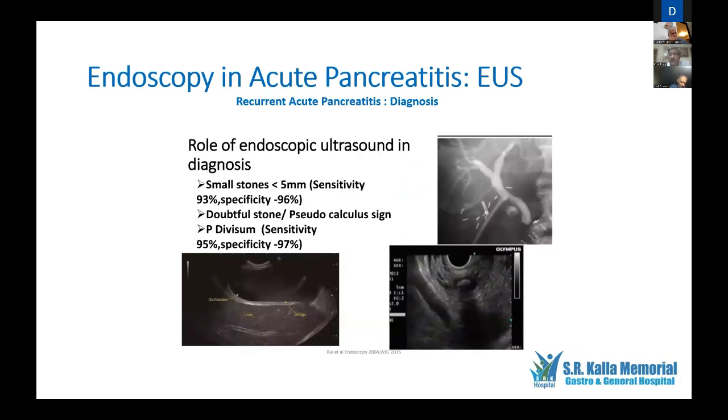So if you see those patients of acute pancreatitis who have recurrent episodes, now we are wiser because we have a new technology called endoscopic ultrasound. This helps us pick up small microliths less than 5 millimeters in size with a sensitivity and specificity of reasonably 90% plus. For doubtful stones as seen on ultrasound and pseudocalculus signs, this is one good diagnostic modality. And for pancreatic divisum, which is again an important cause of recurrent acute pancreatitis, endoscopy can be helpful in achieving the diagnosis.